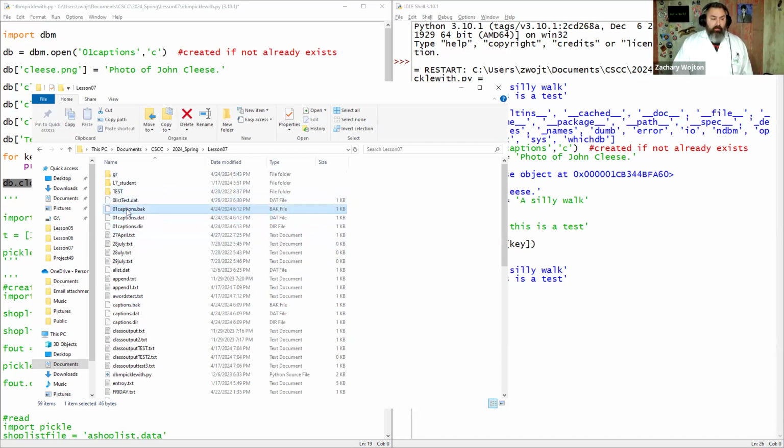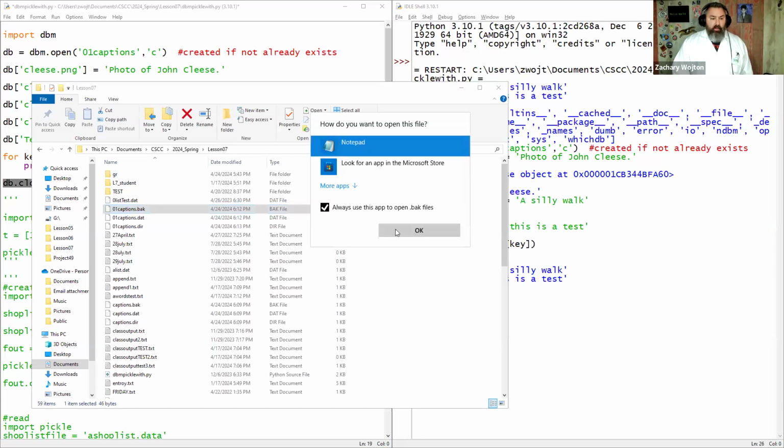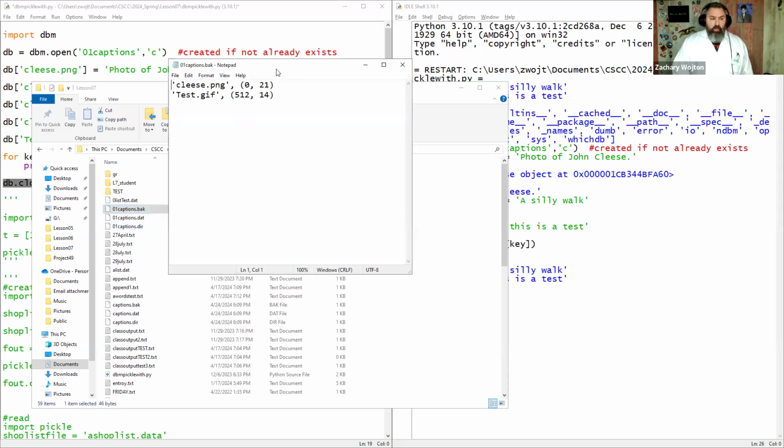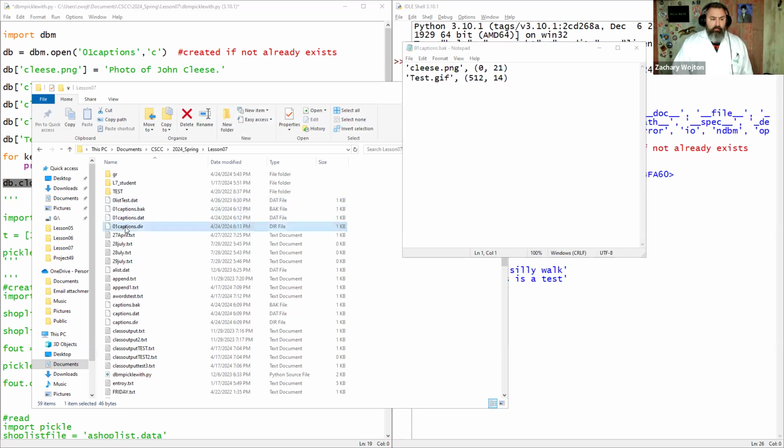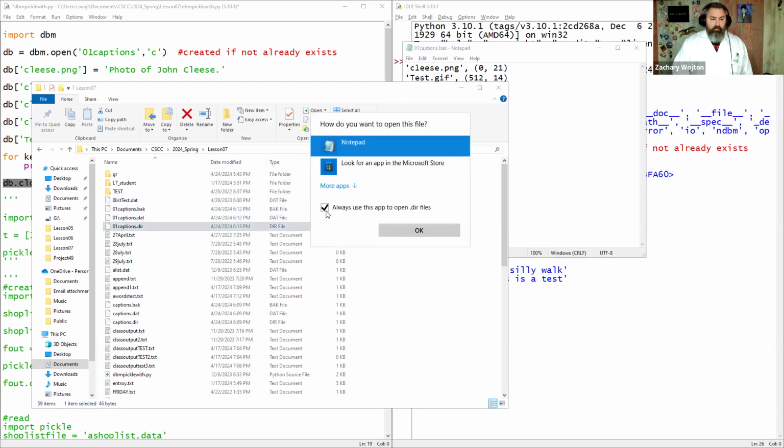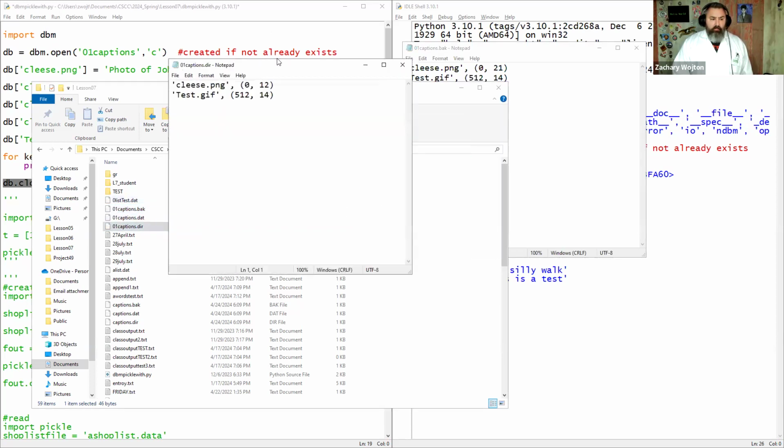But your backup file looks a lot like your dir file. So it creates a backup of your directories, not of the data itself. So it's kind of helpful.